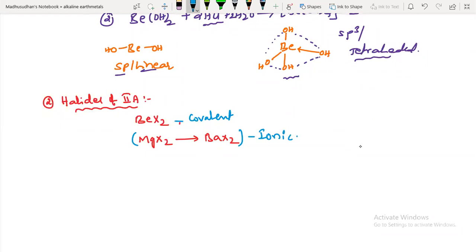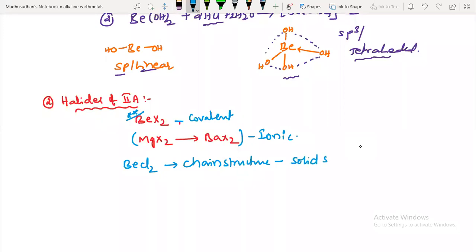Again, it is covalent character. It is due to the small size. Beryllium halide is only covalent. Remaining all are ionic in nature. So here we will discuss the beryllium chloride structure. Beryllium chloride is having a chain structure in the solid state.